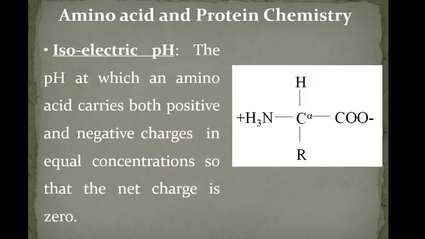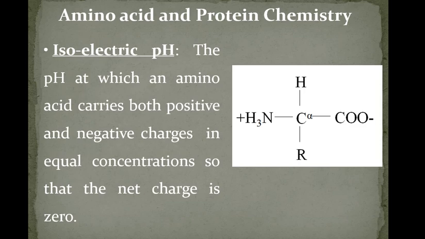Now, important properties of amino acids, I said isoelectric pH. Isoelectric pH is designated as pI. You know pH, when we write P and H; likewise, isoelectric pH is written as pI. What is this isoelectric pH?